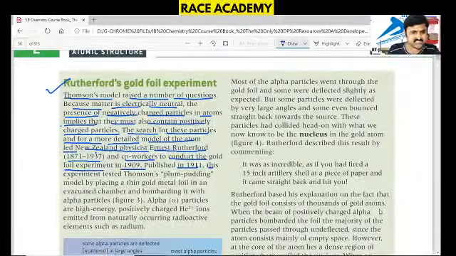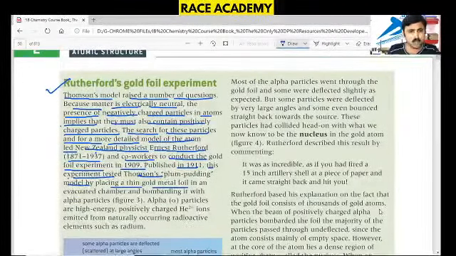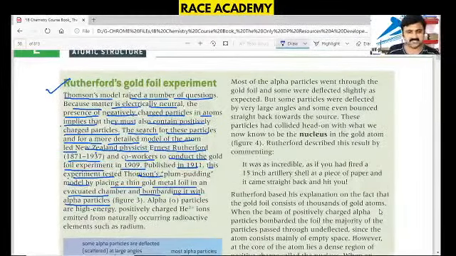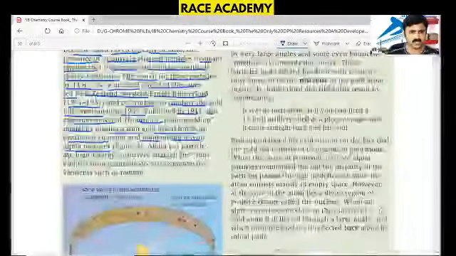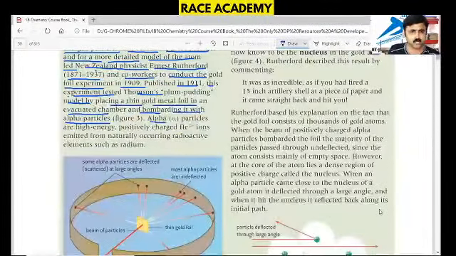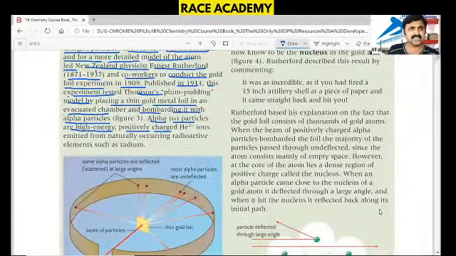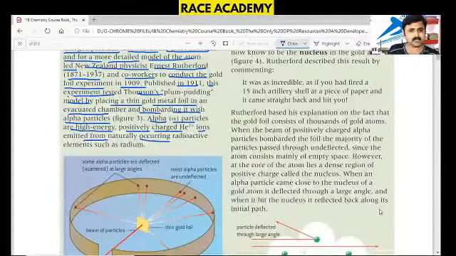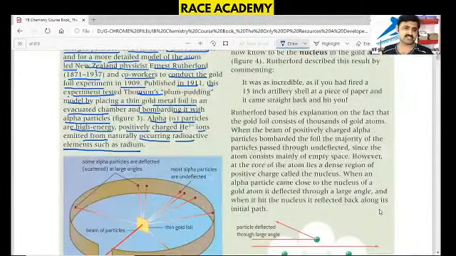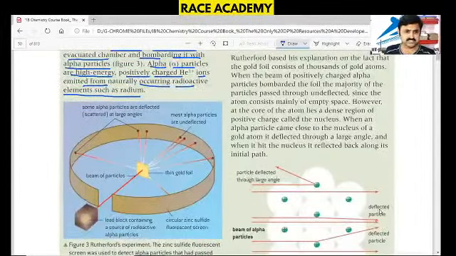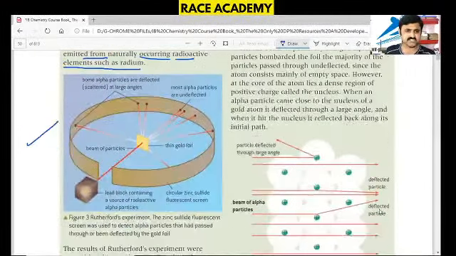This experiment tested Thomson's plum pudding model by placing thin gold metal foil in an evacuated chamber and bombarding it with alpha particles. That's what we'll see in this figure. Alpha particles actually are highly energetic positively charged helium ions emitted from naturally occurring radioactive elements such as radium. This is the picture. If you observe in this picture,